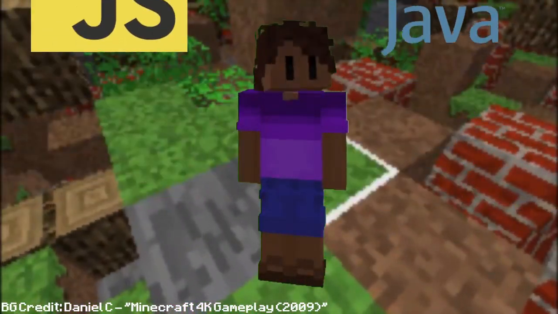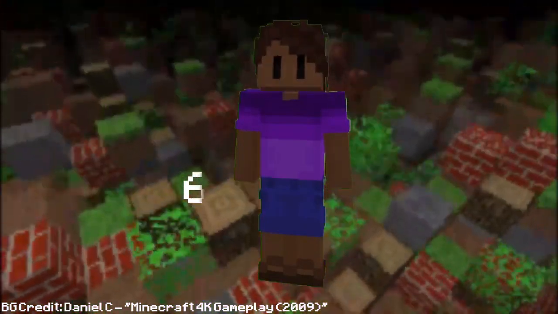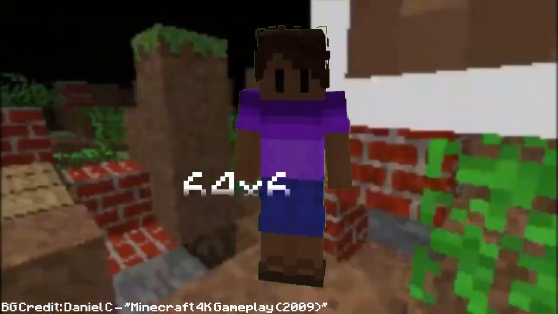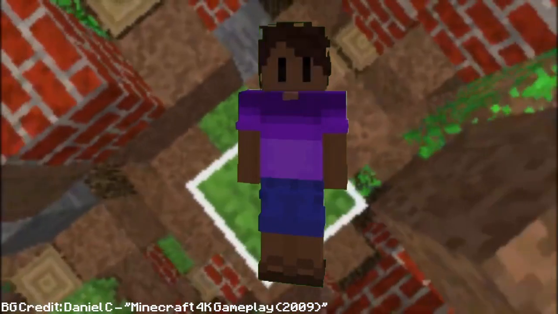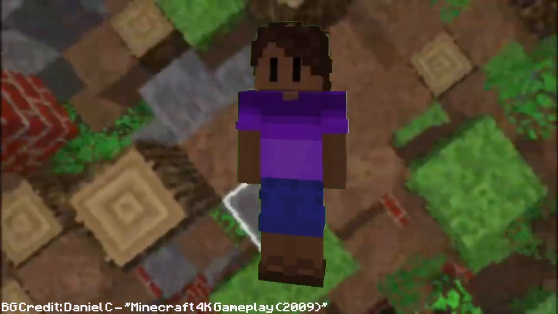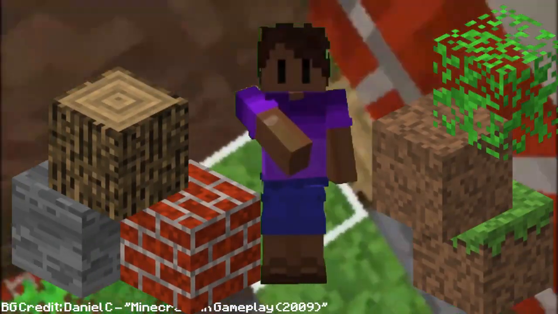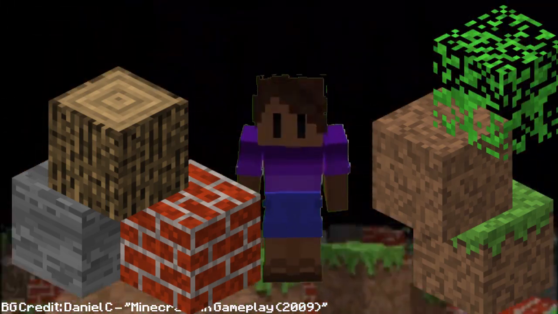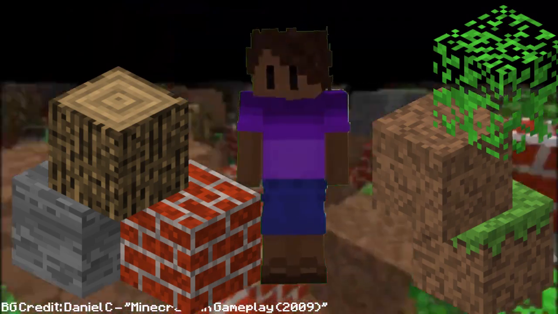The game is somewhat based on classic Minecraft, as it was the most recent version at the time. The entire world is 64 by 64 by 63 blocks. It's generated every time you open the game. The blocks are scattered seemingly randomly, however I couldn't find info on whether it's actually random. Around the world there are invisible walls stopping you from escaping. There are only 7 blocks: air, grass blocks, dirt, stone, bricks, wood, and leaves. Technically there are actually 16 different blocks, as the way the game was coded only allows for 16 different block types. However, 10 of these, the majority of blocks, are just slightly differently textured versions of dirt.